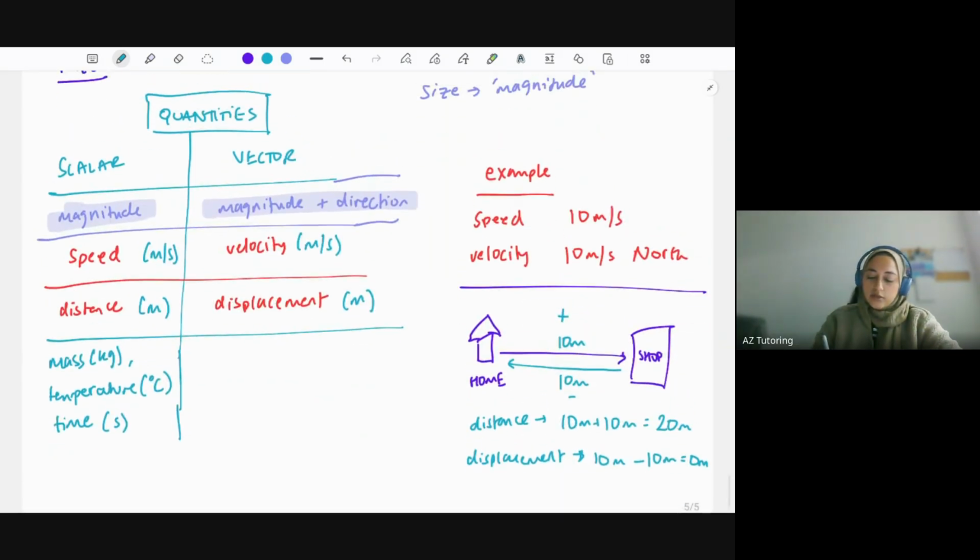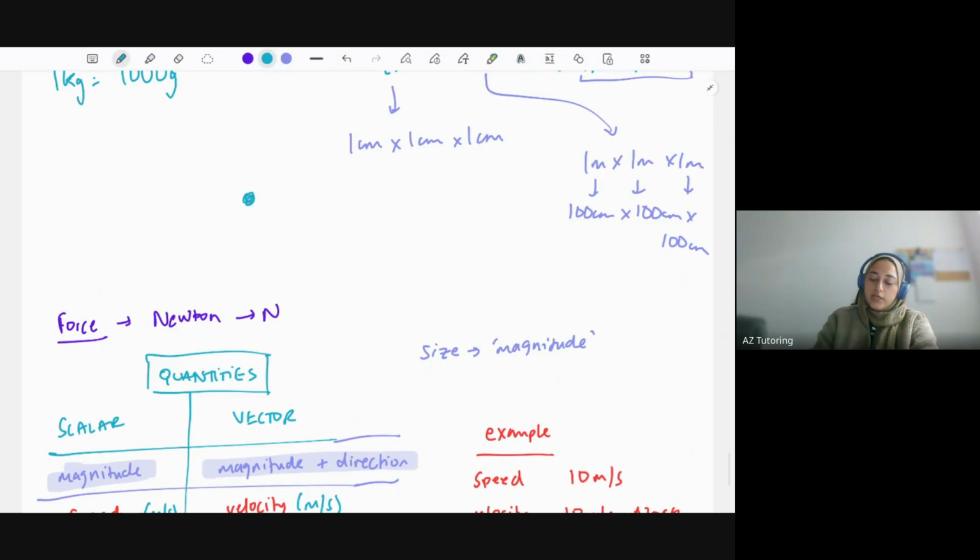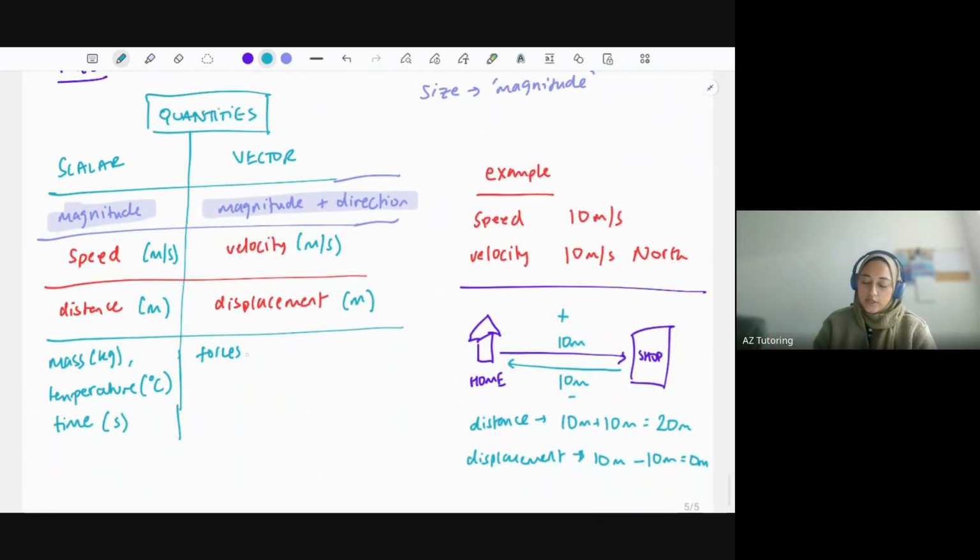Okay, so what about vector quantities? Well, forces are vector quantities. And the reason why forces are vectors is because you're always specifying the direction with forces. So when we draw the free body diagrams, let's say, for example, this is a car. A force acting downwards on the car is weight. You could say there's a forward driving force as well onto that car. Going backwards, there's air resistance on that car as well. So you can see direction we specify with forces. So force is a vector quantity, which is measured in newtons.